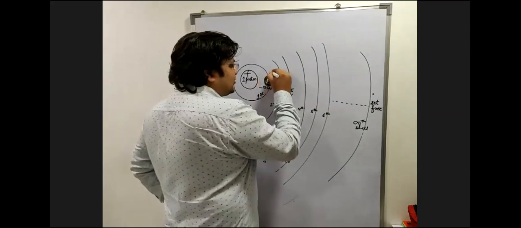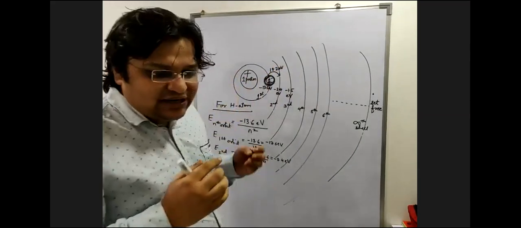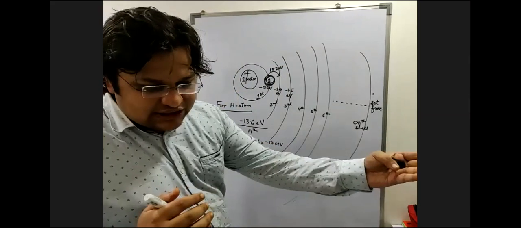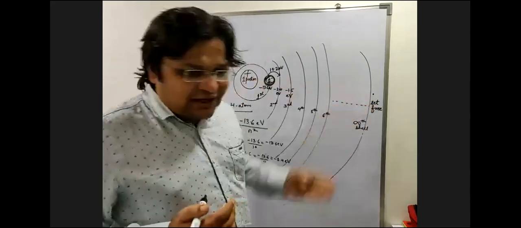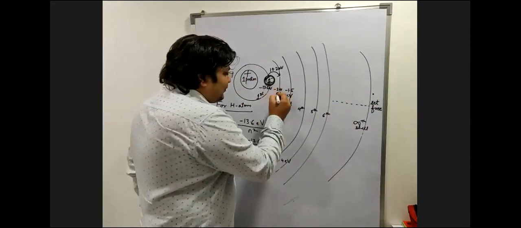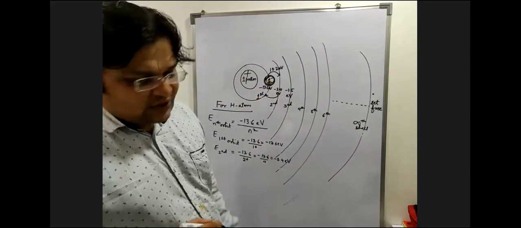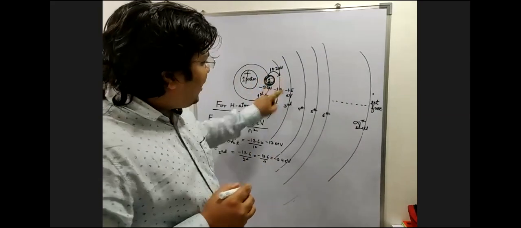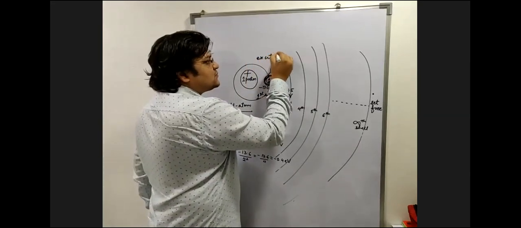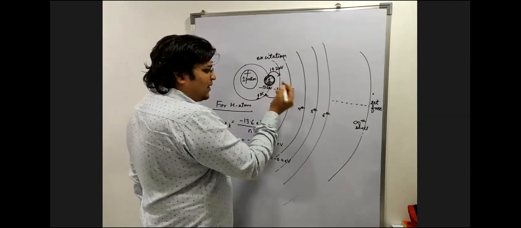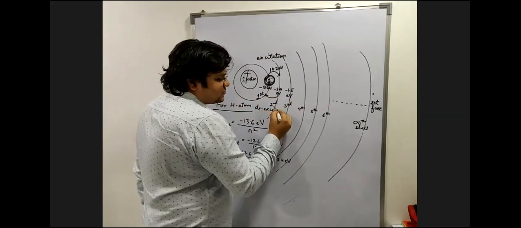When it receives an energy of 10.2 eV, it will try going outside the influence of the nucleus, but will it be successful? No. Its field extends only up to here. So again, it will come back to this shell itself. Going from a lower shell to a higher shell is called excitation. And going from a higher shell back to the lower shell is called de-excitation.